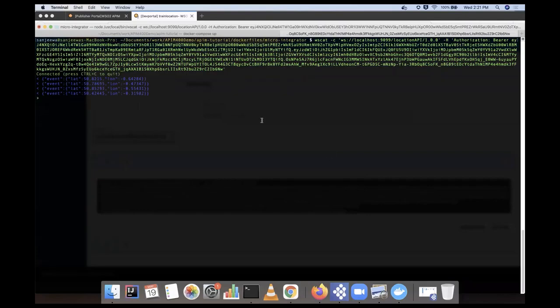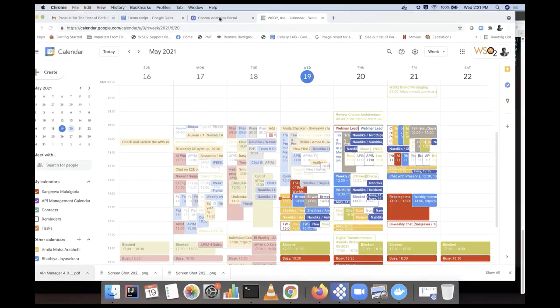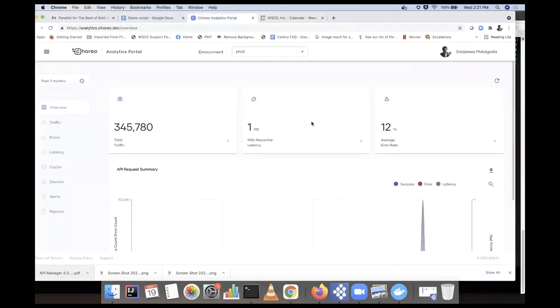Okay. So that's about async API support. In this one, I'm going to demonstrate only WebSocket, but similar to that, if you have a requirement for SSE or WebSub, you can use them as well. Okay. Then I'll show how you can configure analytics or use analytics.